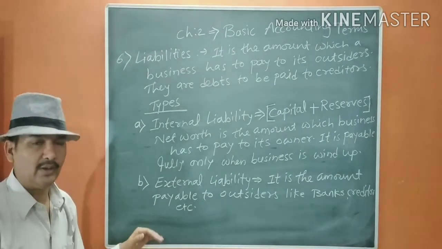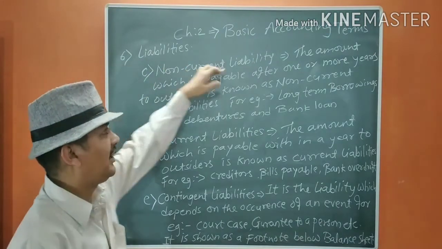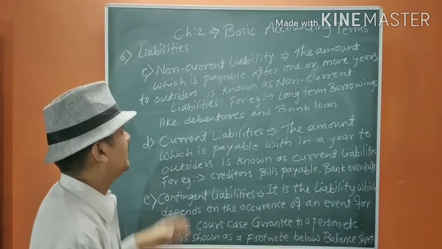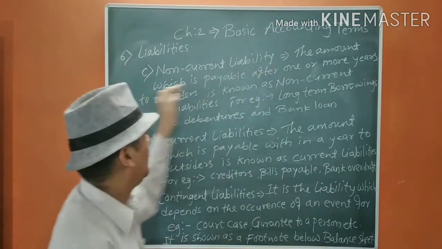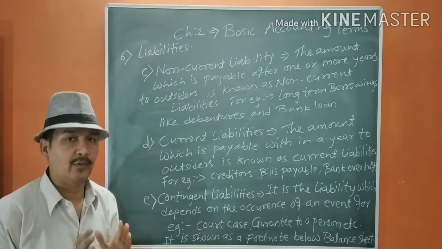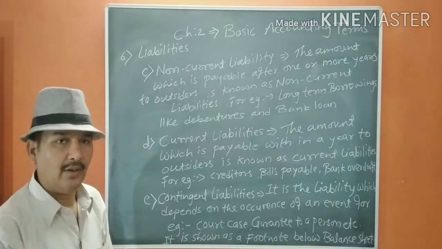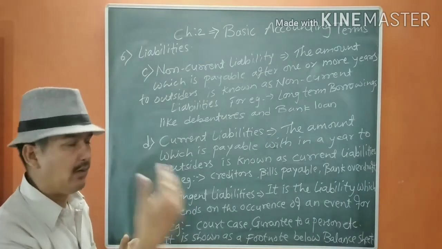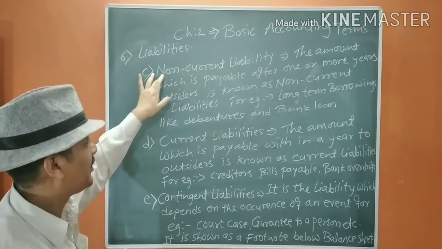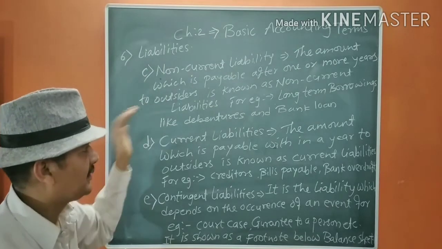There are more types. Next type is non-current liability. In this, the amount which is payable after one or more year. That means after 1 year. Any amount which is payable after 1 year is known as non-current liability to outsiders.